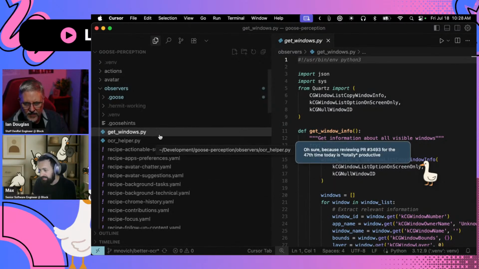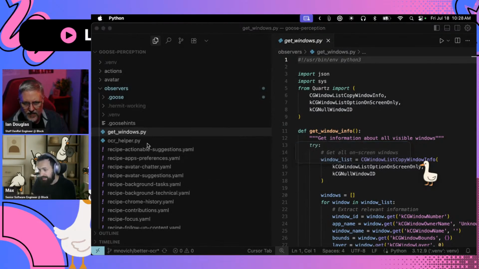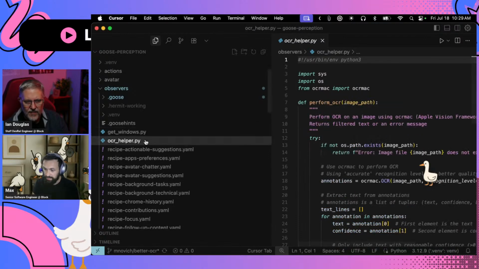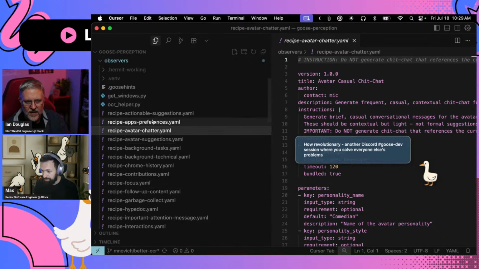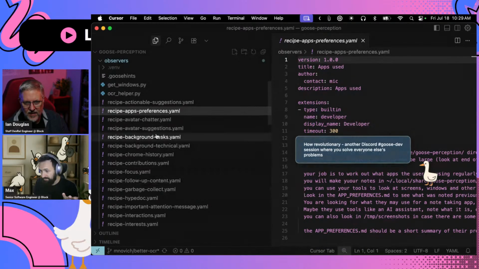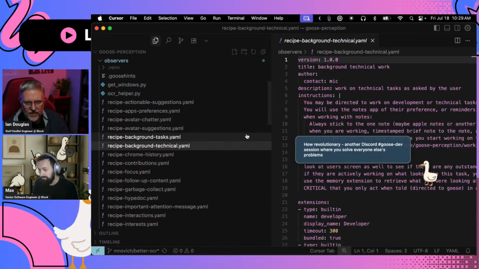There are these Python files, like the OCR and whatnot, but there are also the recipes for Goose, which generate the suggestions, the chatter, the app preference learning, and as you can see, it writes down the work on technical tasks asked by the user.